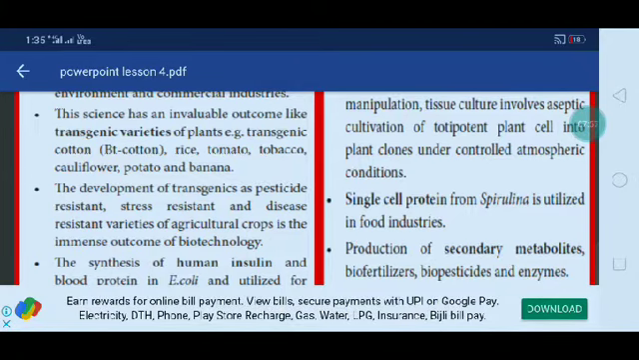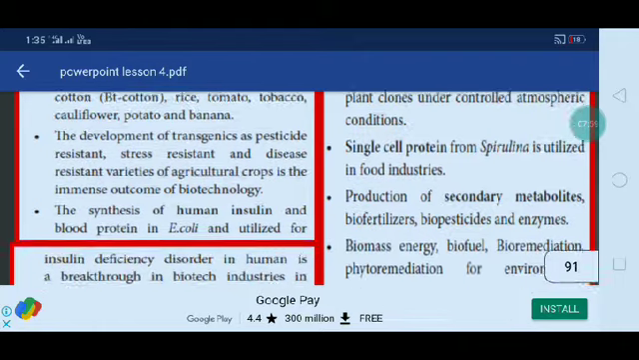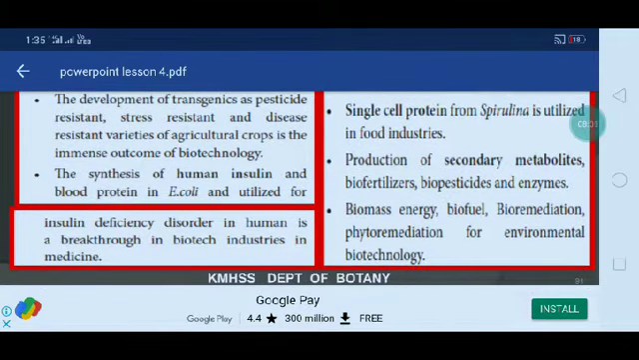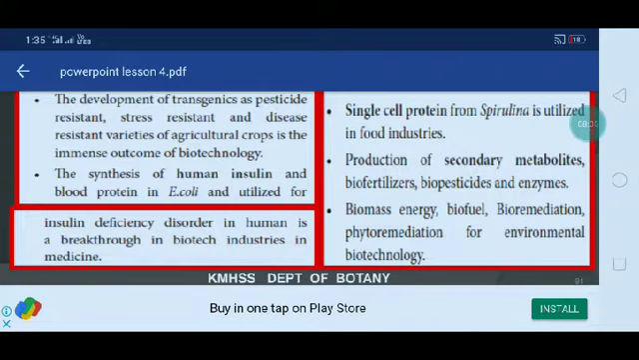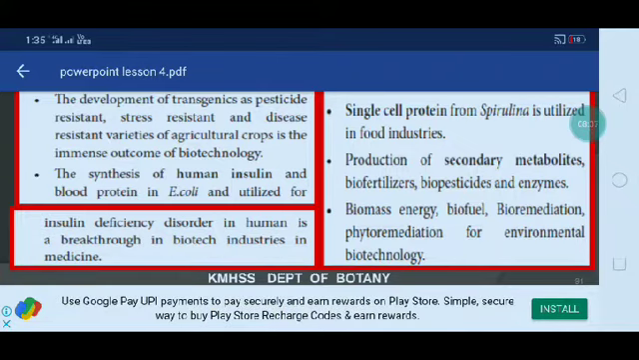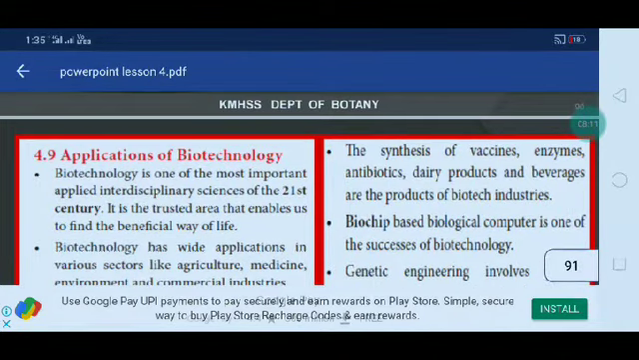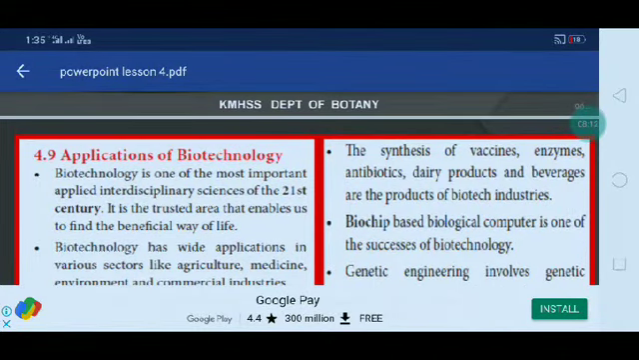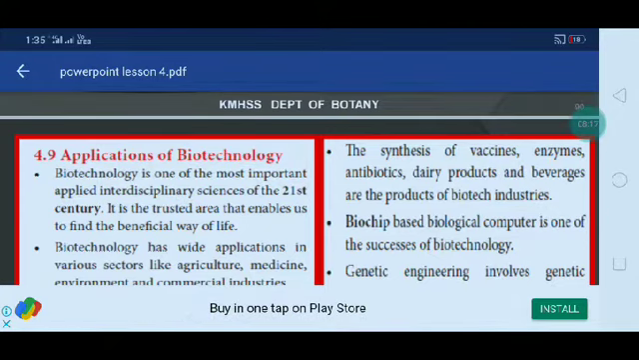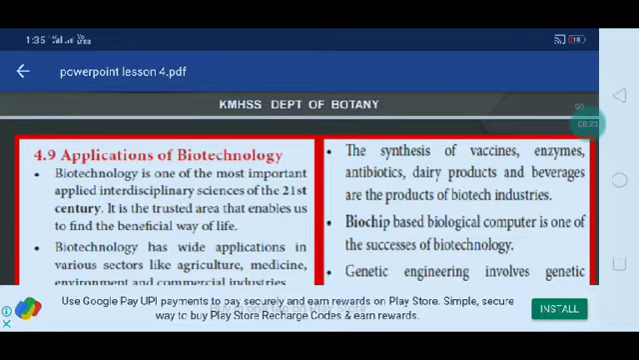of biotechnology. The synthesis of human insulin and blood protein in E. coli and its utilization for insulin deficiency disorder in humans is a breakthrough of the biotech industries in medicine. And also the synthesis of vaccines, enzymes, antibiotics, dairy products and beverages are products of biotech industries. Biochip-based biological computers are one of the outcomes of biotechnology, with a very wide role in the technological way.